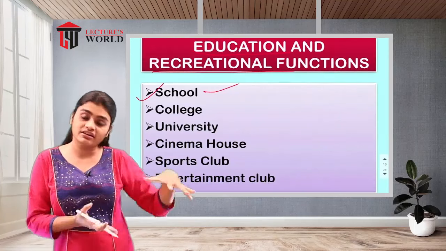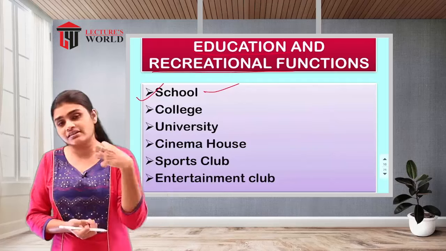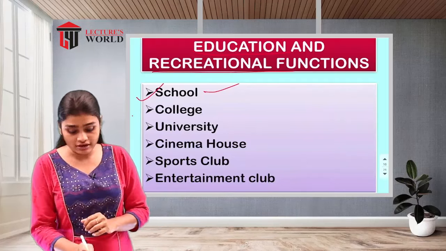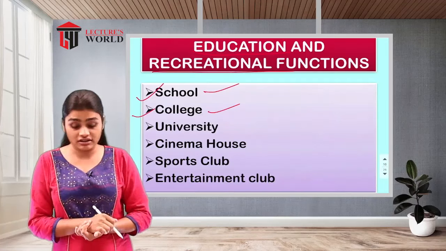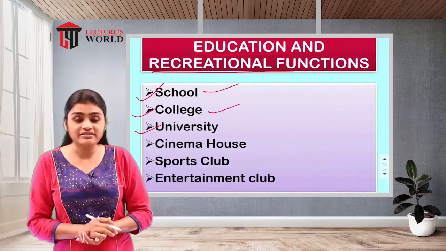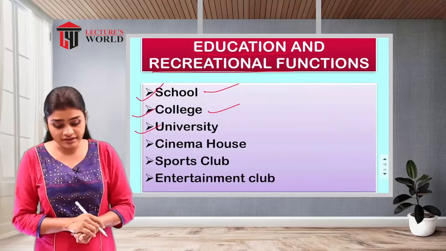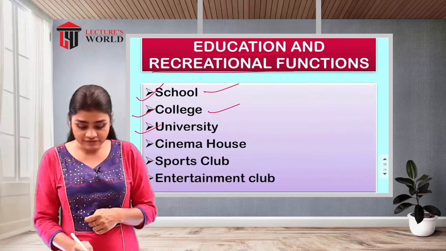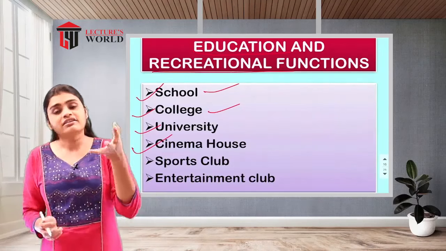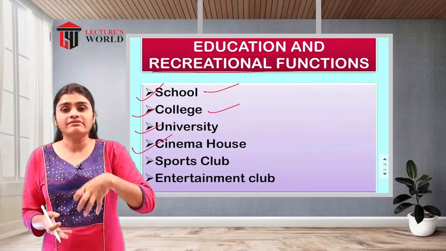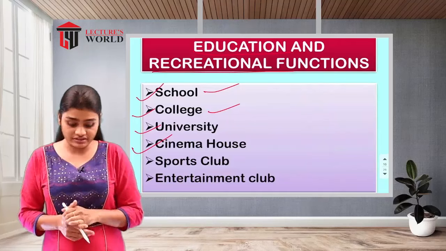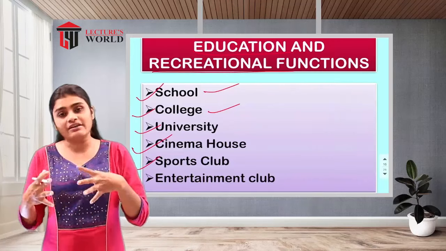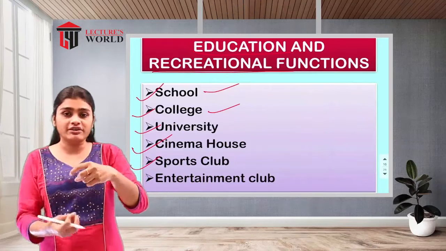So school will be the social organization where the students are going to get the education. Then the college is the same educational organization. Then the university, that is also. And if we talk about the recreational functions, then we have the cinema houses. To refresh our mind, we go to this type of cinema house, or we can say the sports club, because in a sports club there will be different people.